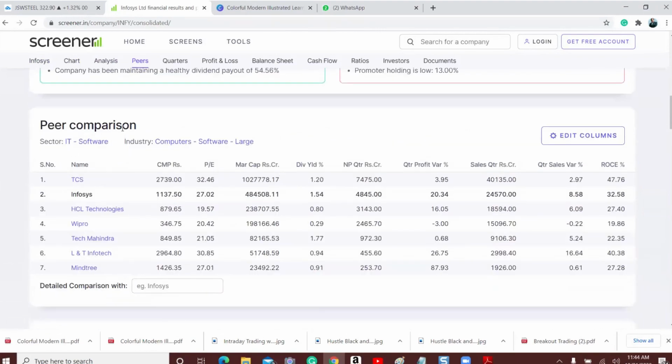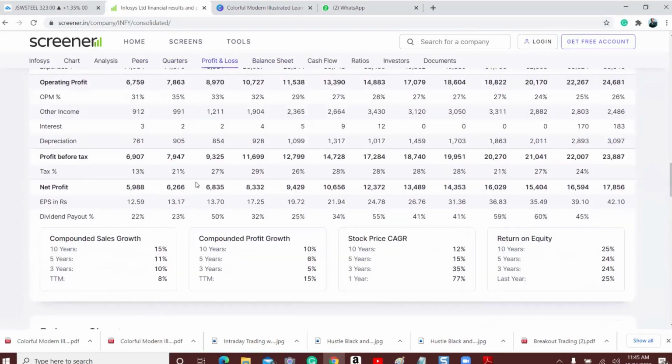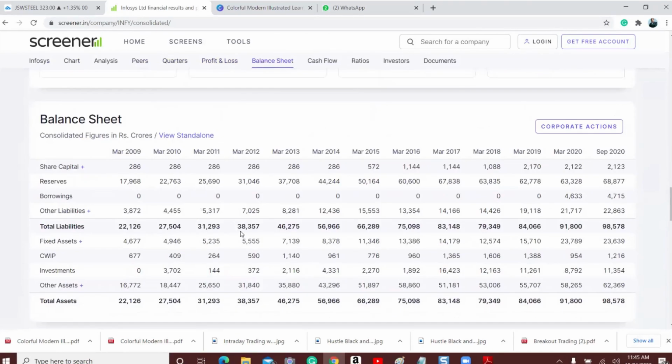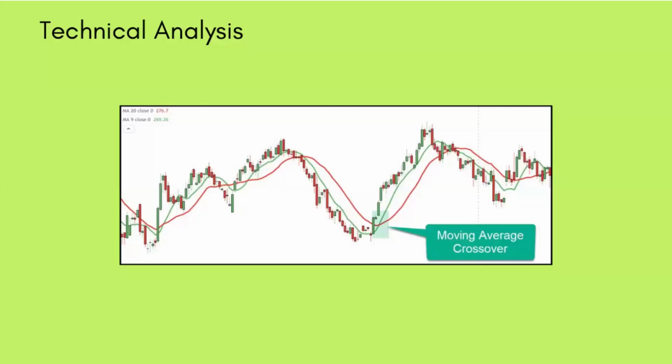It will also compare with peers. It will give all the information about Infosys, quarterly profits, results, everything. So if you still like fundamental analysis, try to find out or develop a system like this to calculate a company's intrinsic value. Otherwise, you can have a look at technical analysis.